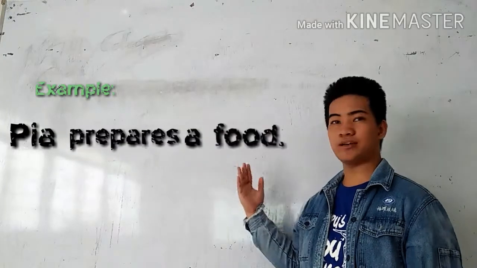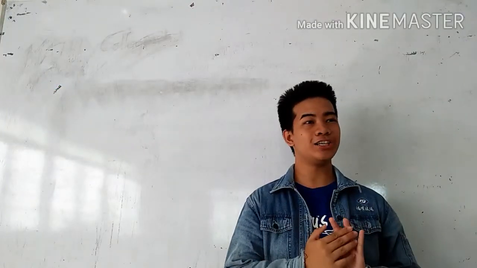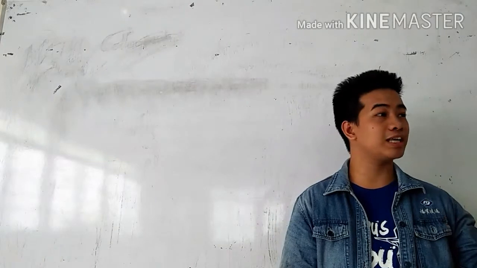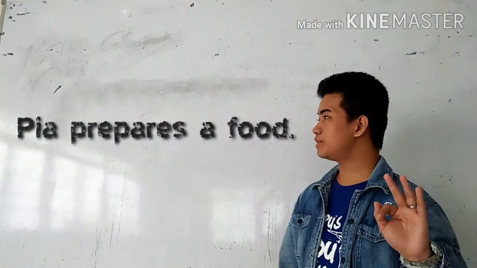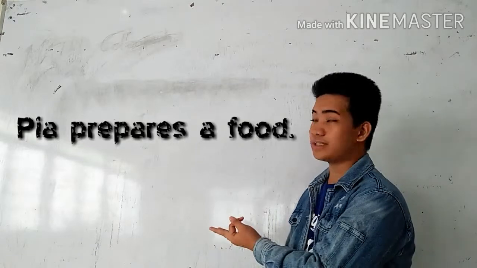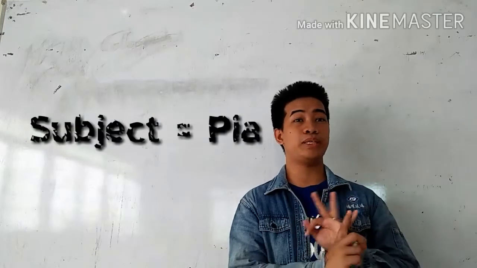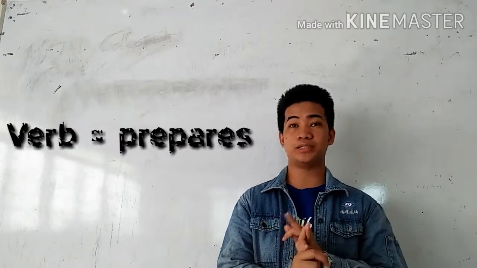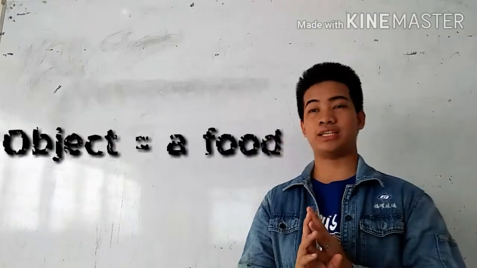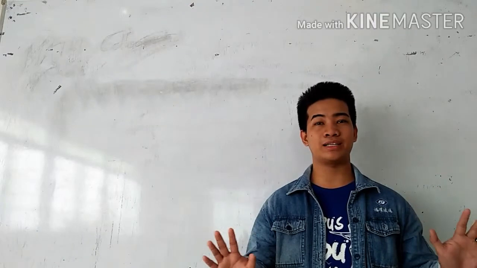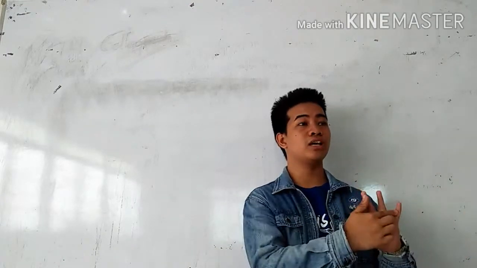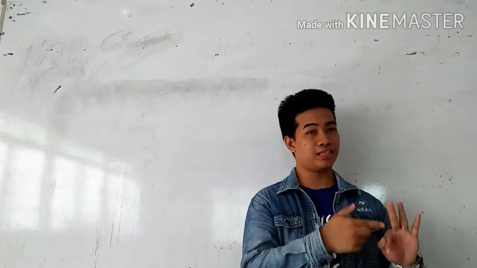Pia prepares a food. As I said earlier, a simple sentence only contains a subject, a verb, and an object. We have here in this sentence that the subject is Pia, the verb is prepares, and the object is a food. So that's it. Don't be confused by that. A simple sentence usually contains these three.